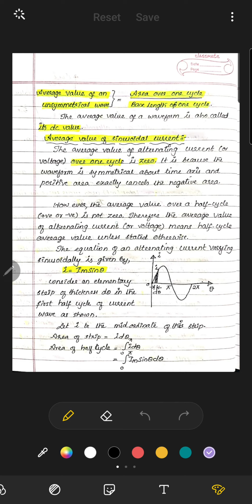Therefore, the average value of alternating current or voltage is taken for one alternation, and the equation of alternating current varying sinusoidally is given by I = Im sin omega t. This is considering an elementary strip of thickness d theta in the first half cycle of the current.